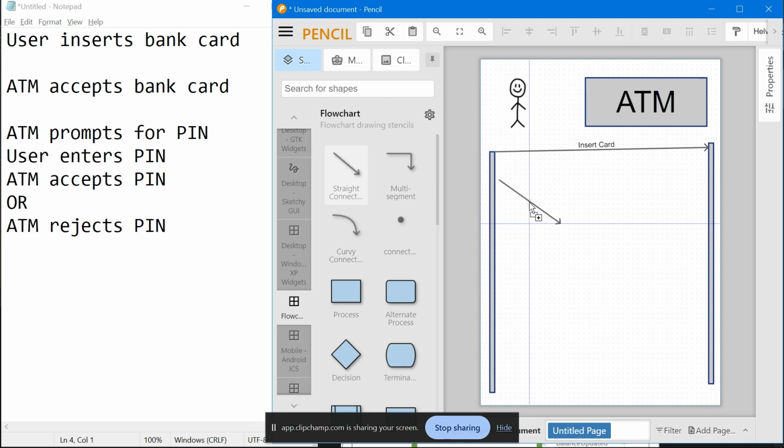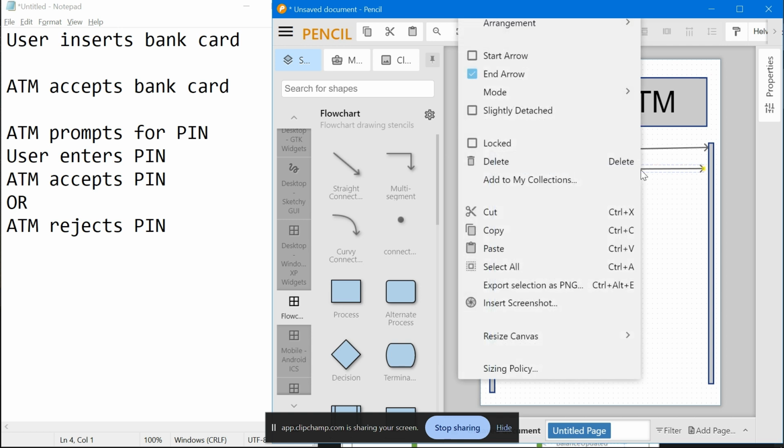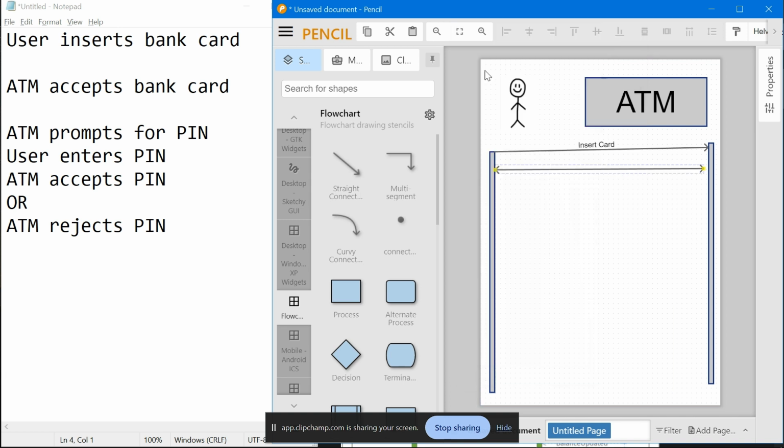We'll actually start it here. And we will, oh, missed it. We'll push it here. But in this occasion, and this is key, the action is going to go from the ATM to the user. So we want to switch the arrow around.